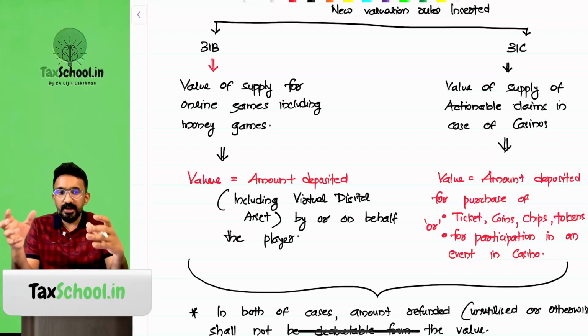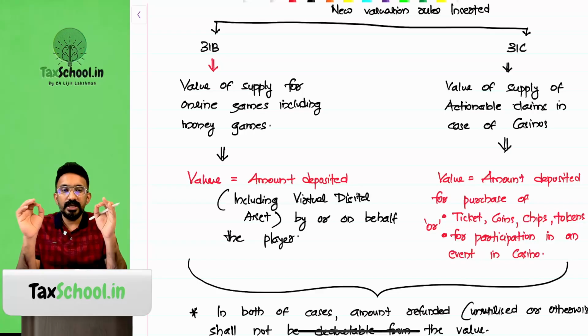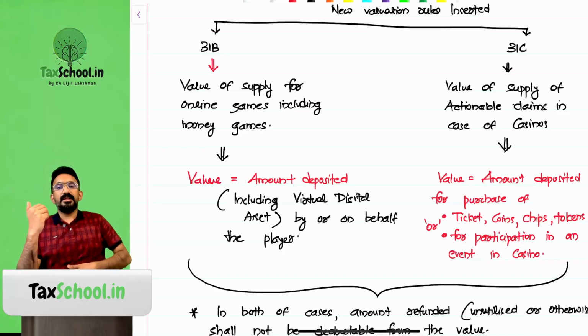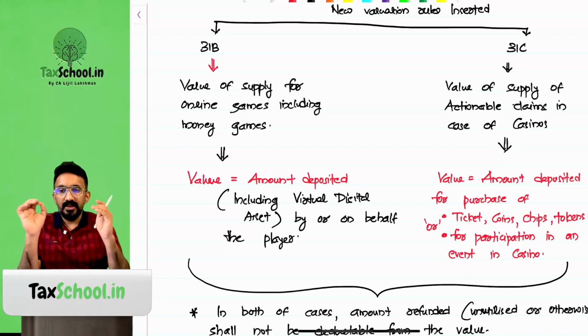Say I put 500 rupees into the Dream 11 wallet and I utilize only 300 rupees out of it. Now this 300 rupees will be considered to be the amount that I am participating in the game. But the moment you deposit 500 rupees, we will consider this 500 rupees is inclusive of 28% GST. So what happens? The moment 500 rupees comes into the wallet or the bank account of Dream 11, they are not going to give you the entire 500 rupees as the value there. They will treat that on this 500 rupees they are supposed to pay GST. This 500 would be considered to be inclusive of GST.